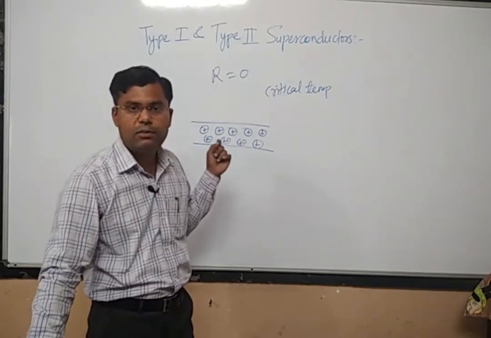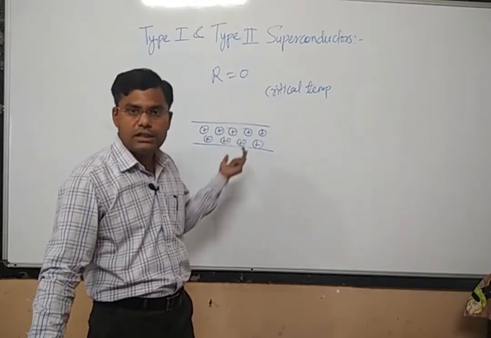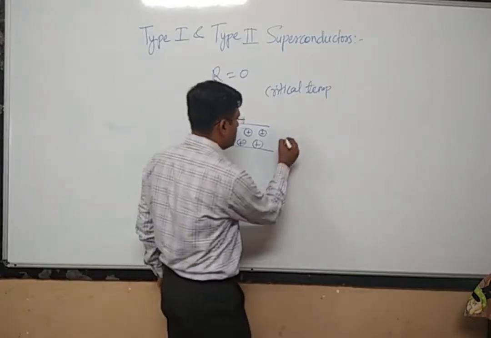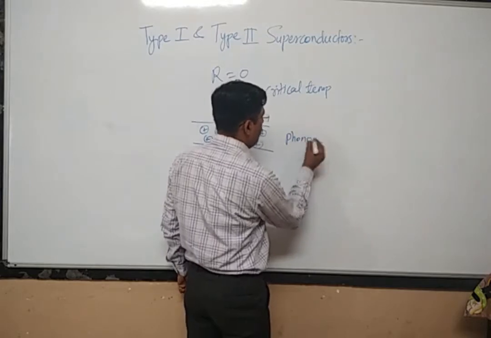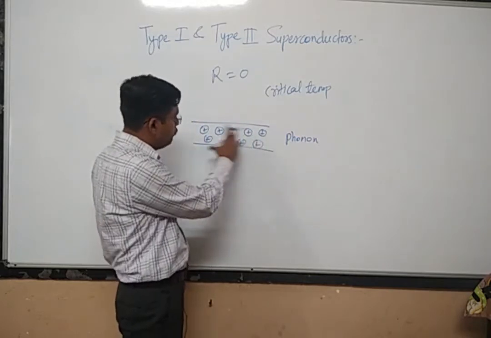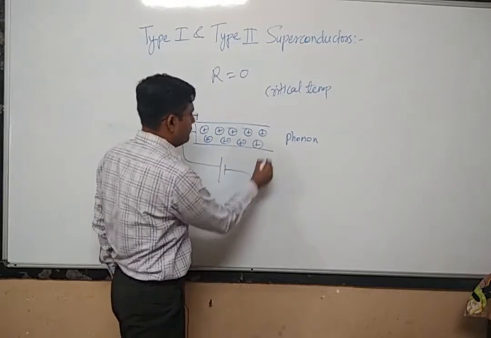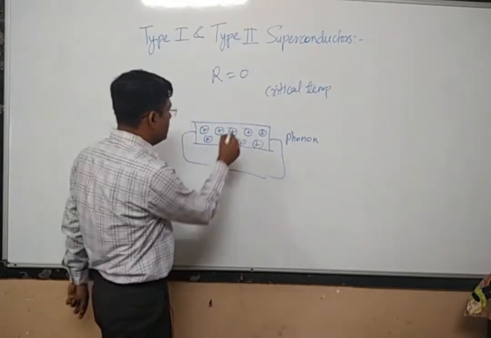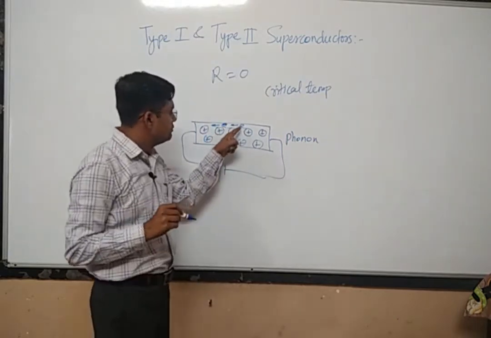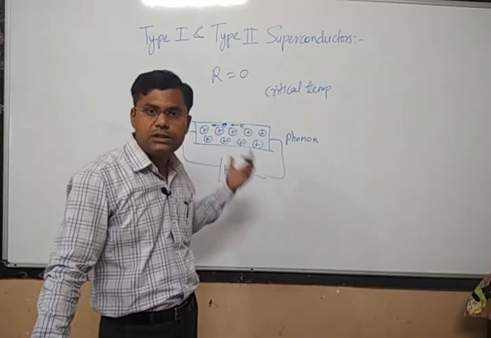They vibrate and rotate, and because of that there is an exchange of energy in the form of quanta, and these quanta are called phonons. So in a piece of metal there are lots of phonons traveling throughout the material, and if under the action of an electric field the electrons are moving in one particular direction, then these electrons will be scattered by the phonons, and this generates resistance.